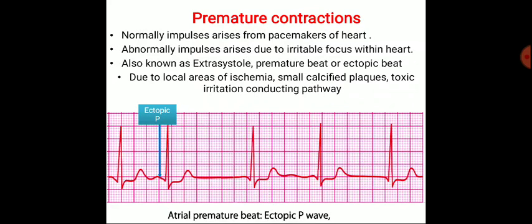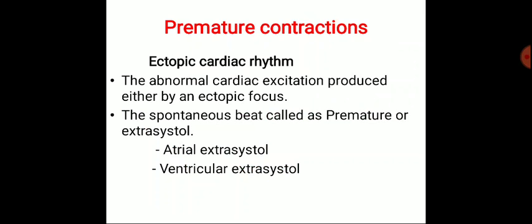So in the given diagram, an ectopic P wave is formed, an abnormal P wave, known as the atrial premature beat. Premature contraction is an ectopic cardiac rhythm, an abnormal cardiac excitation produced by an ectopic focus present in the heart. This spontaneous beat is called the premature beat or extrasystole.